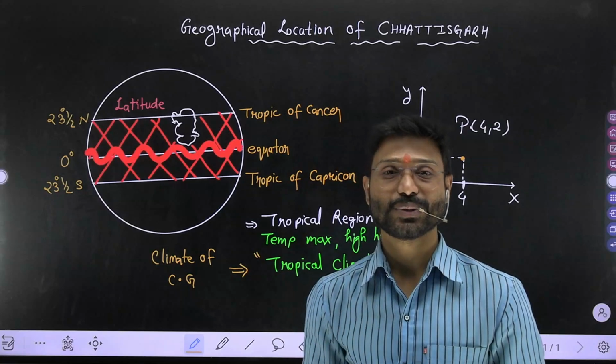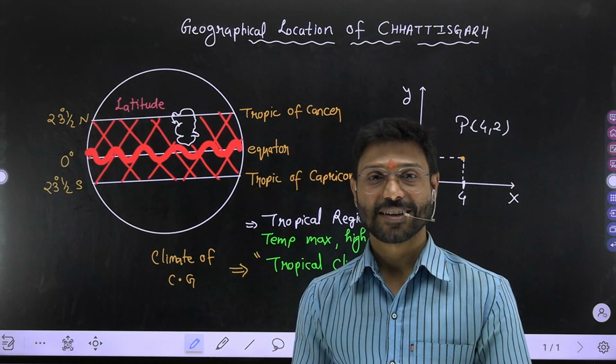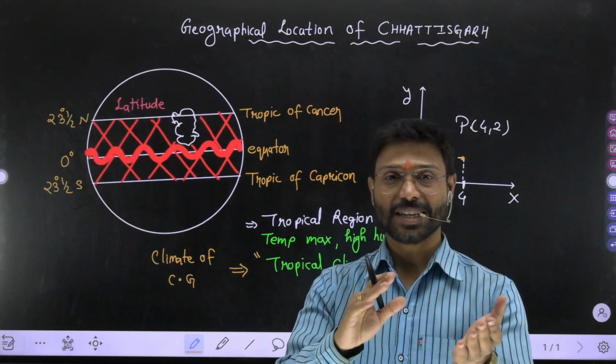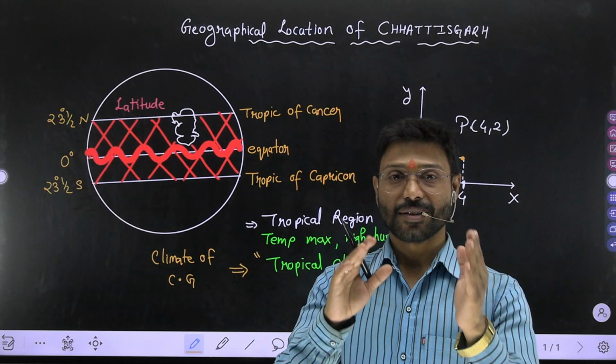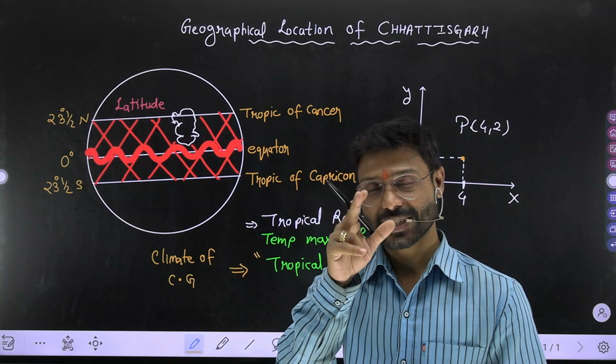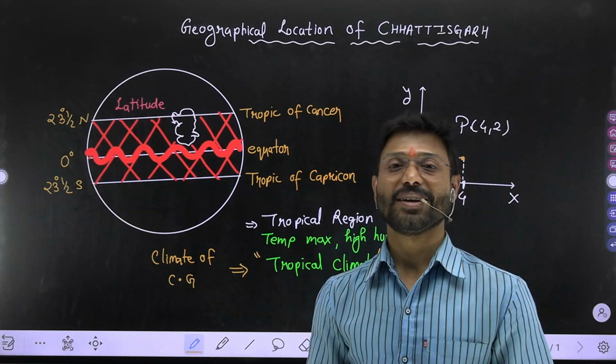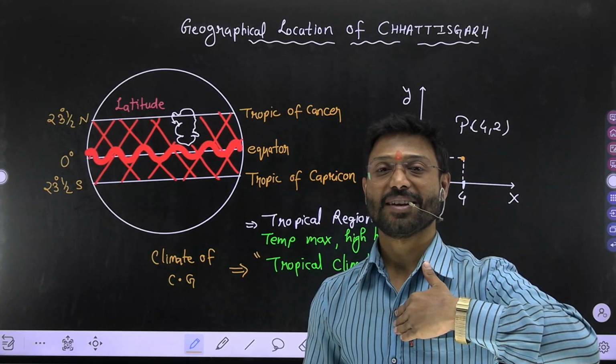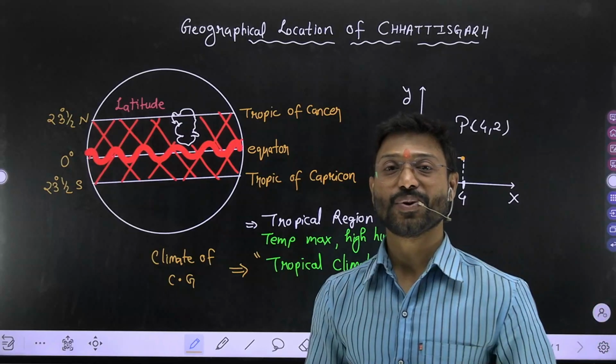What do you mean by monsoon? Monsoon means the wind would change its position with respect to the season, or the seasonal drift in the direction of wind is known as monsoon.